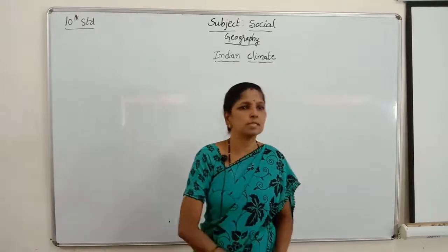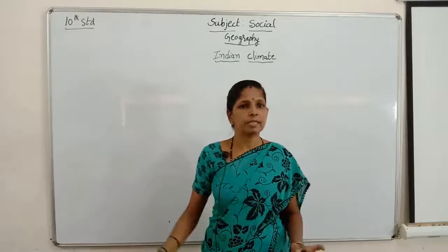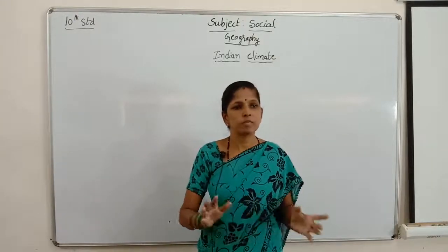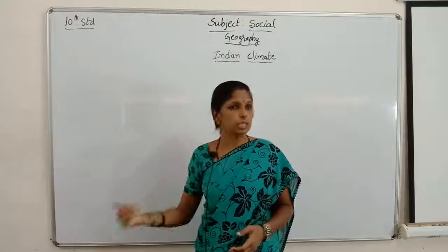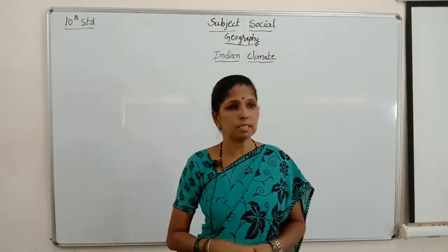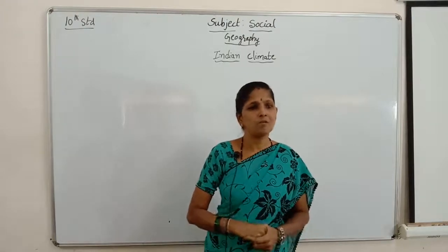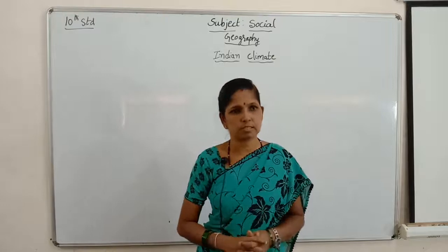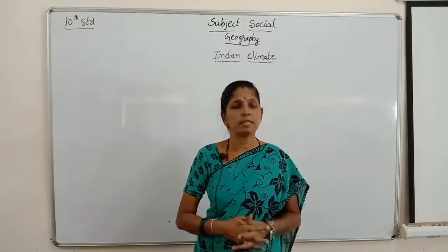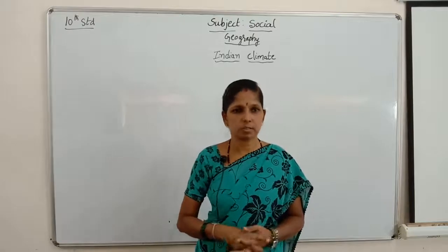As a result, the southwest monsoon starts retreating and winds start blowing from the northeast. Hence this season is also known as the northeast monsoon season. It is a season of unsettled weather conditions, and India receives only 13% of annual rainfall during this season.